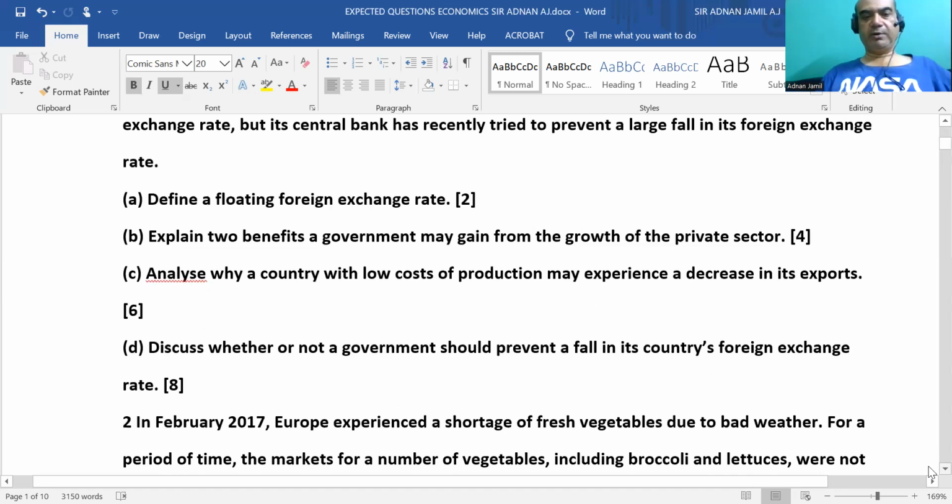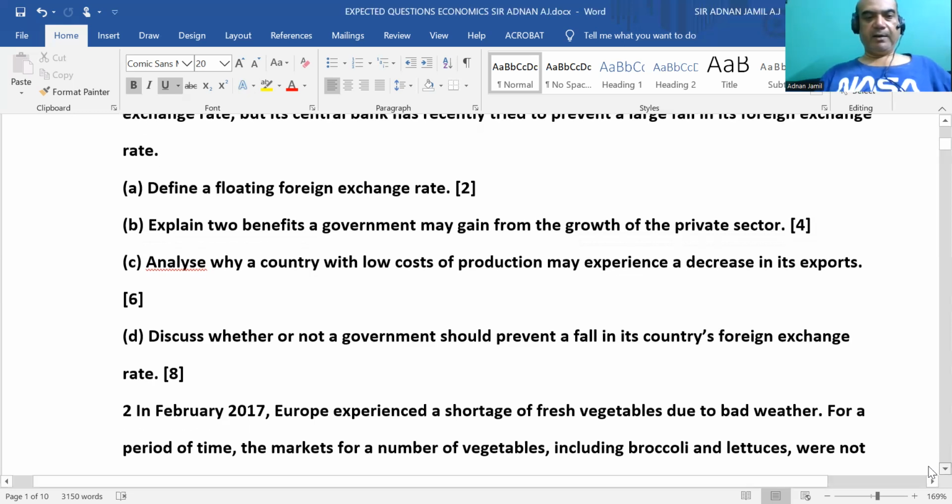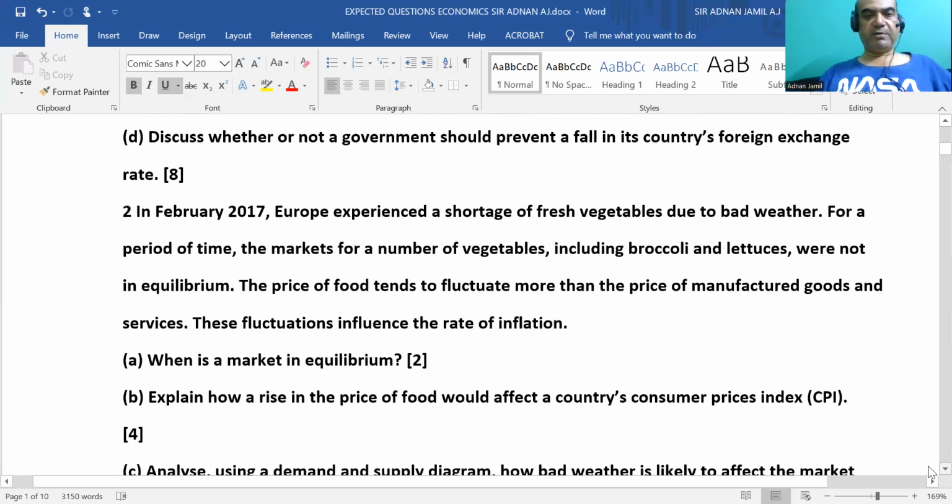Part D is discuss whether or not a government should prevent a fall in its country's foreign exchange rate. So basically, they are looking for an answer from you on what are the advantages and disadvantages of a depreciation of the currency.